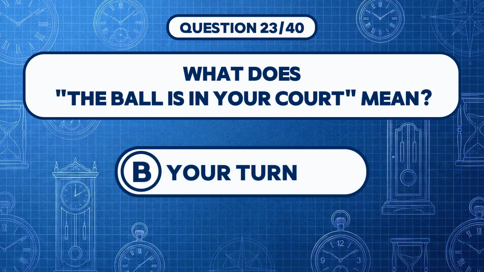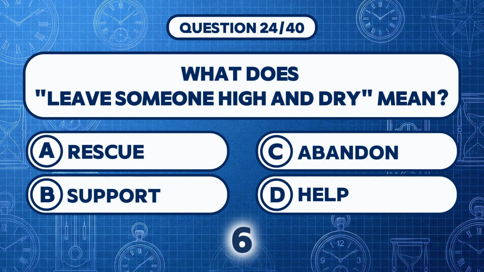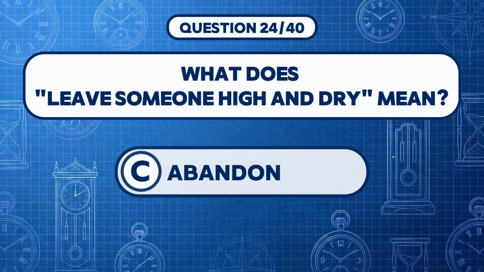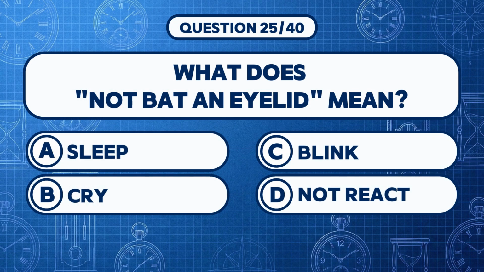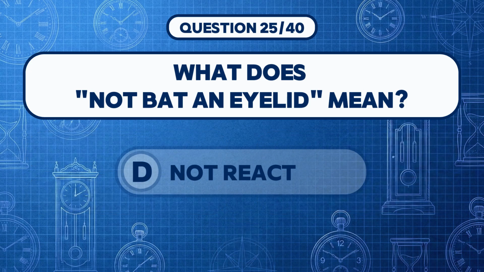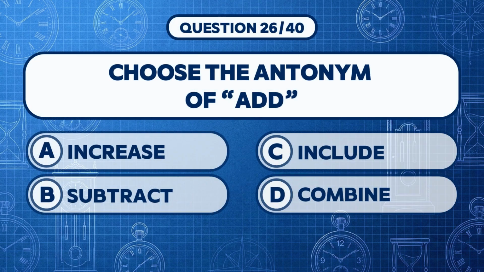Answer B. Your turn. What does leave someone high and dry mean? Answer C. Abandon. What does not bat an eyelid mean? Answer D. Not react. Choose the antonym of add.